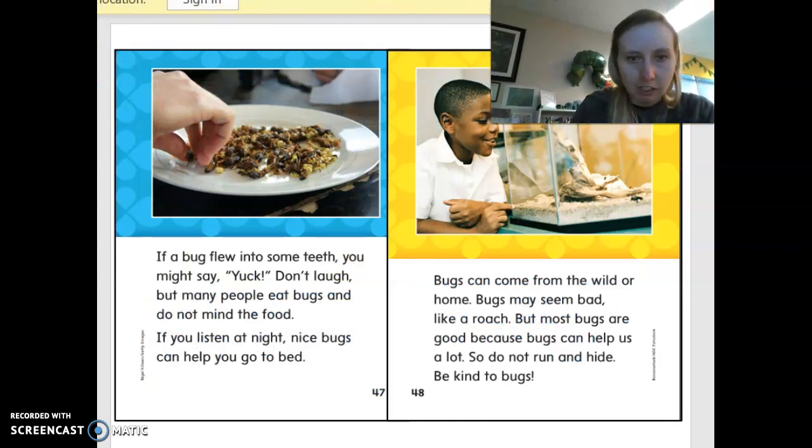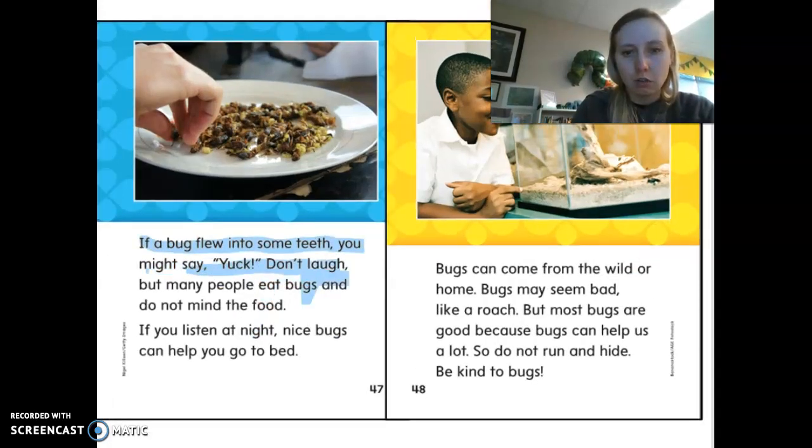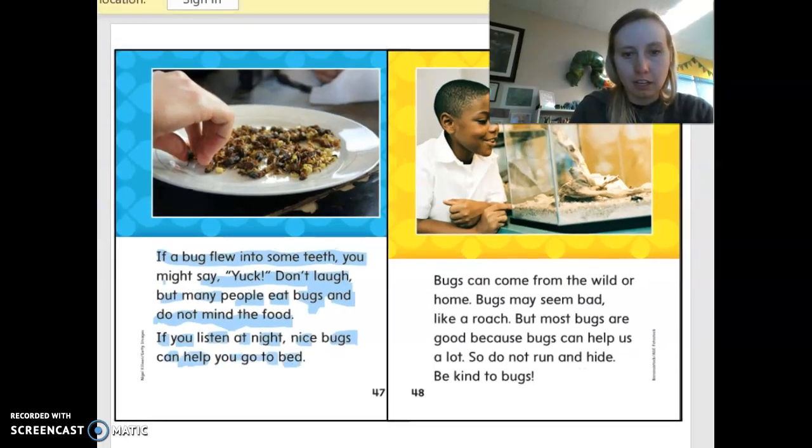If a bug flew into some teeth, you might say, yuck. Don't laugh. But many people eat bugs and do not mind the food. If you listen at night, nice bugs can help you go to bed.